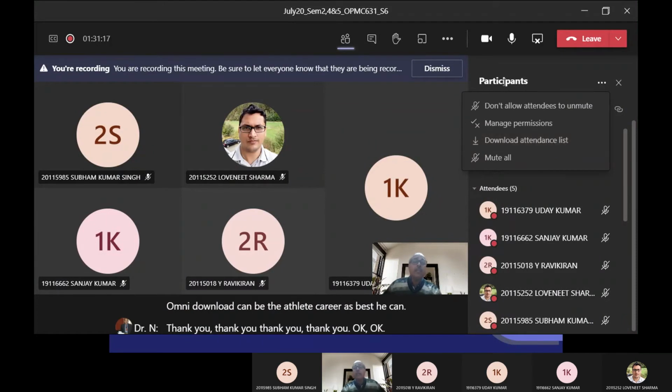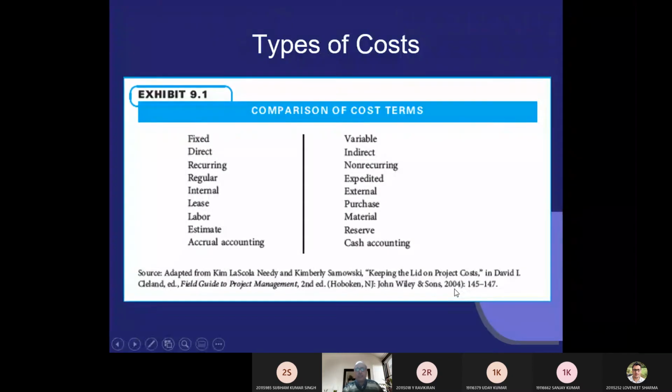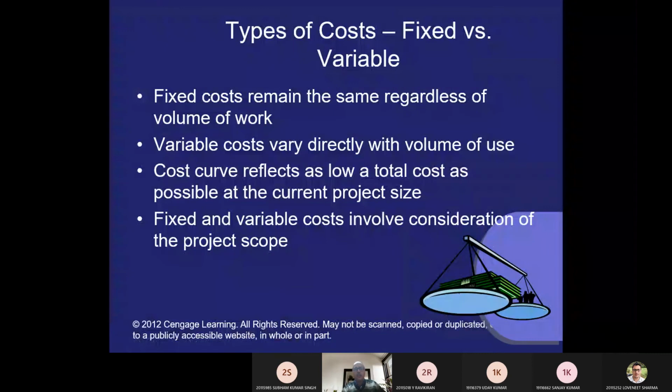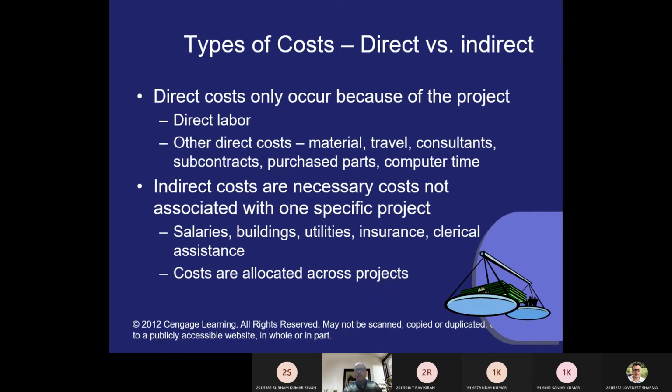Okay friends, welcome back. Okay, so I was talking about the types of cost that you have seen here. I don't want to elaborate. The fixed cost remains the same regardless of volumes of work. Variable cost varies directly with the volume used. The cost curve reflects as low a total cost as possible. You can see the types of cost.